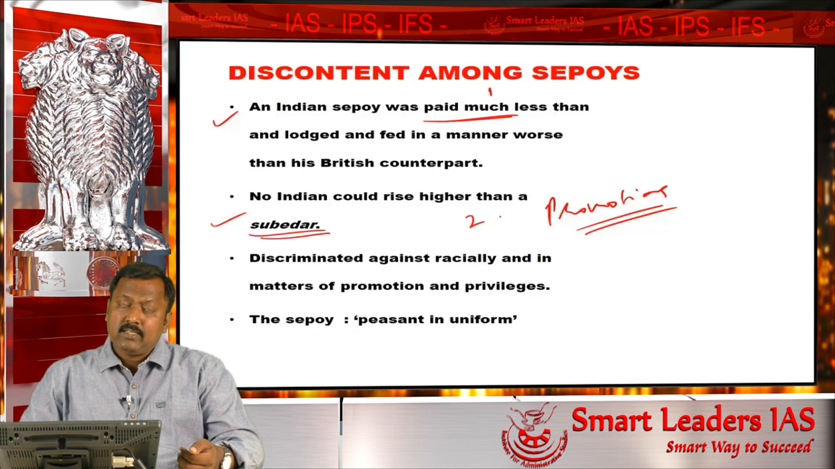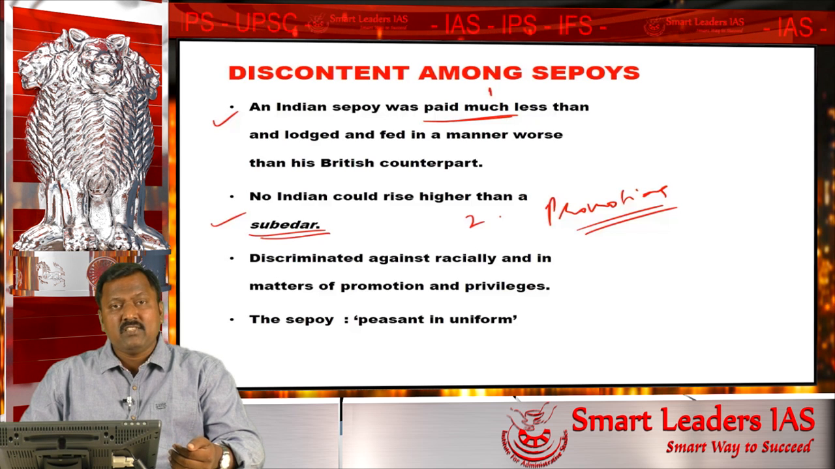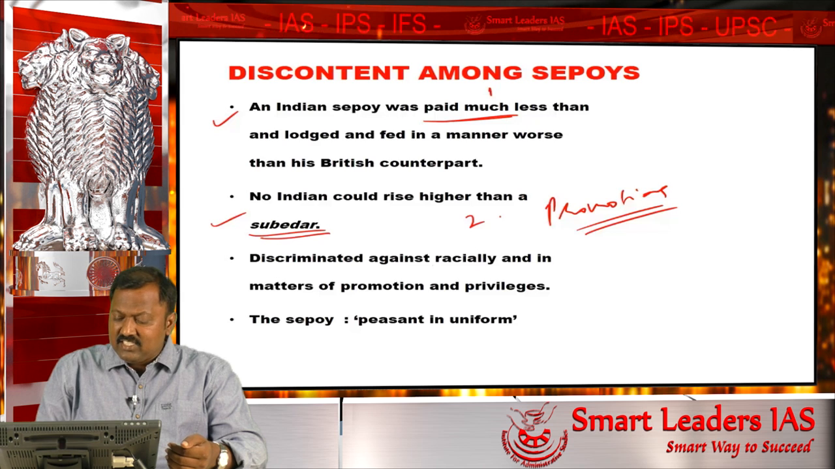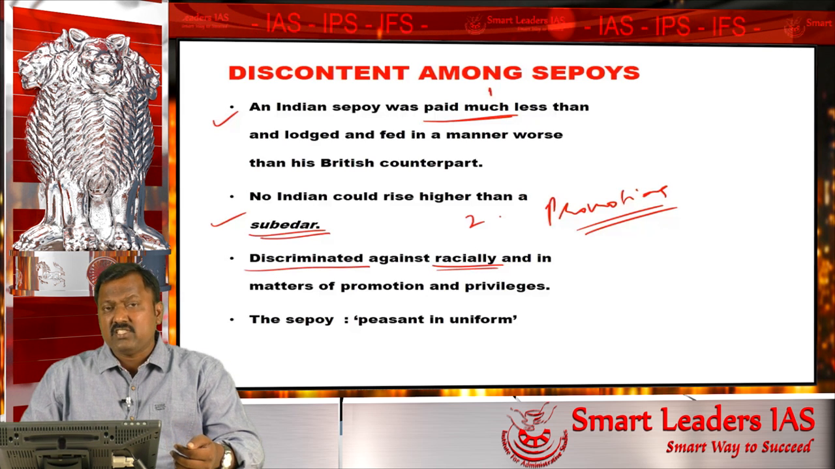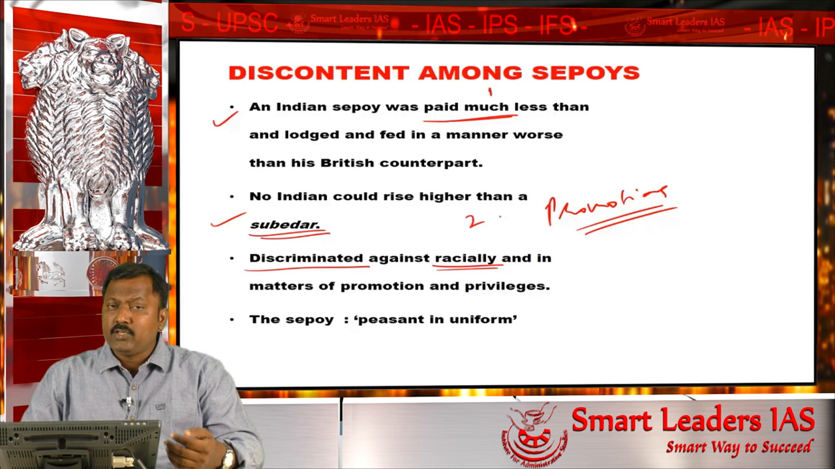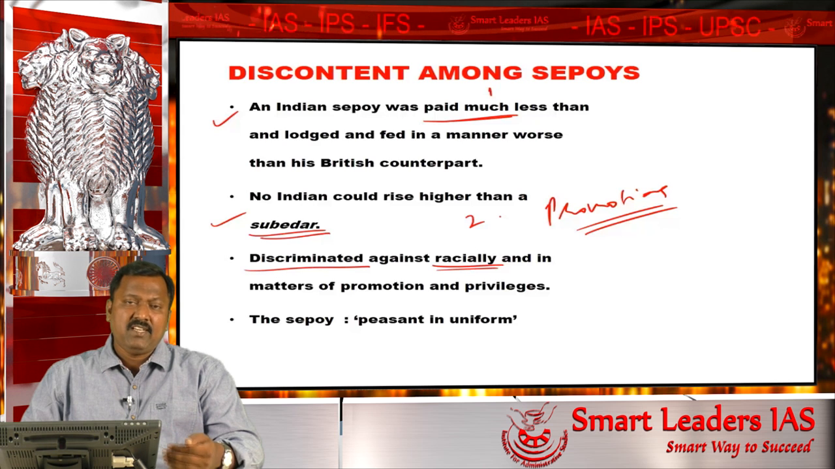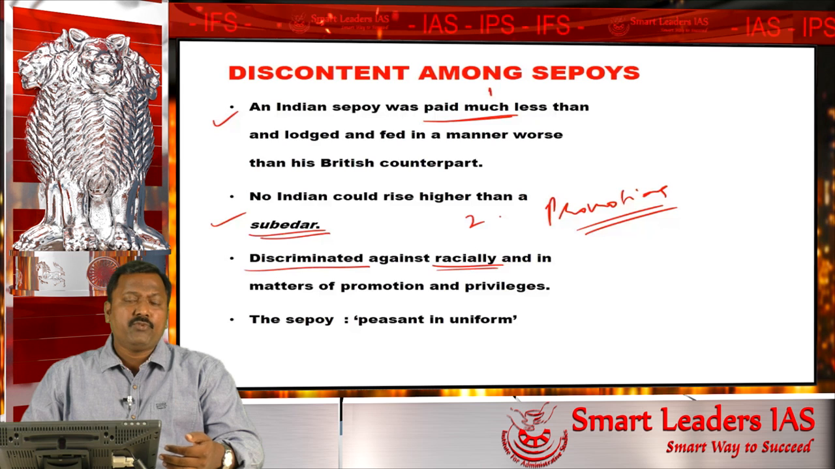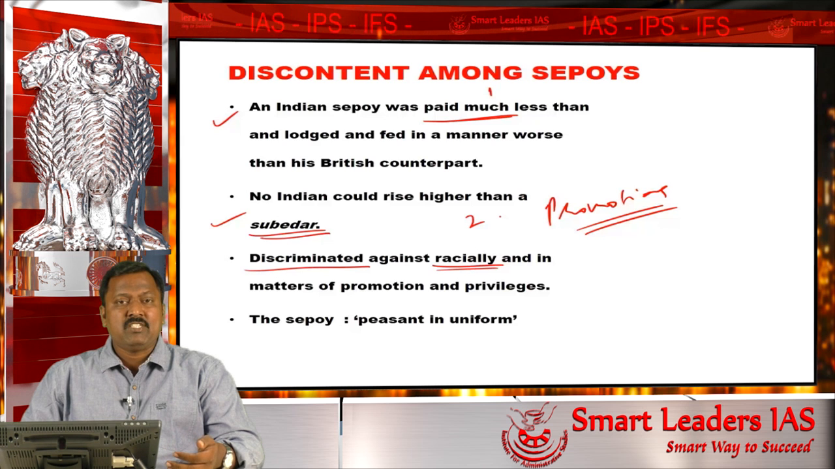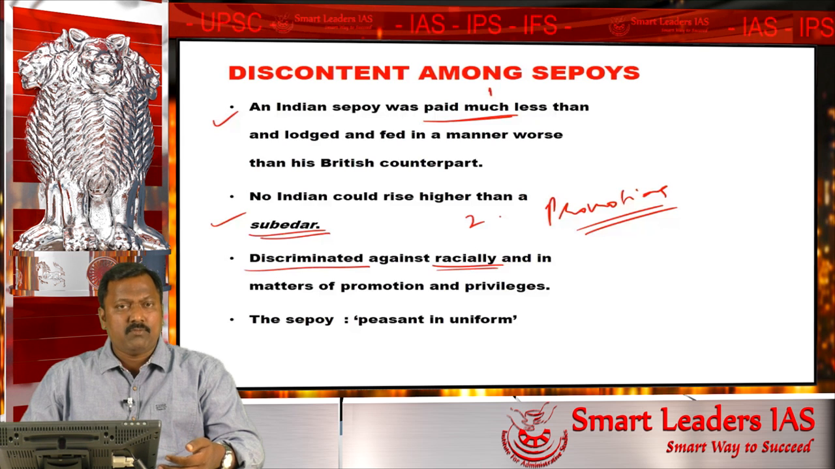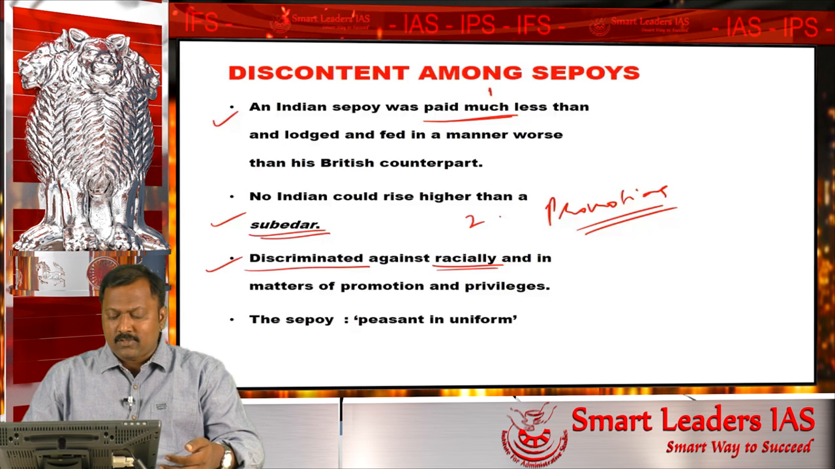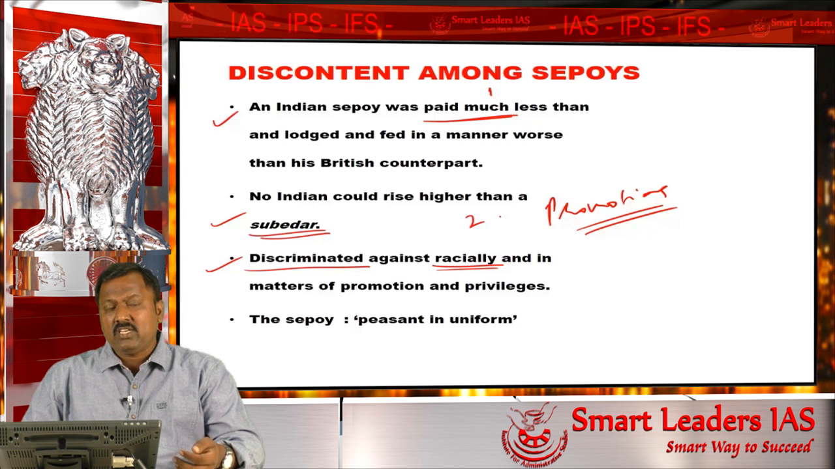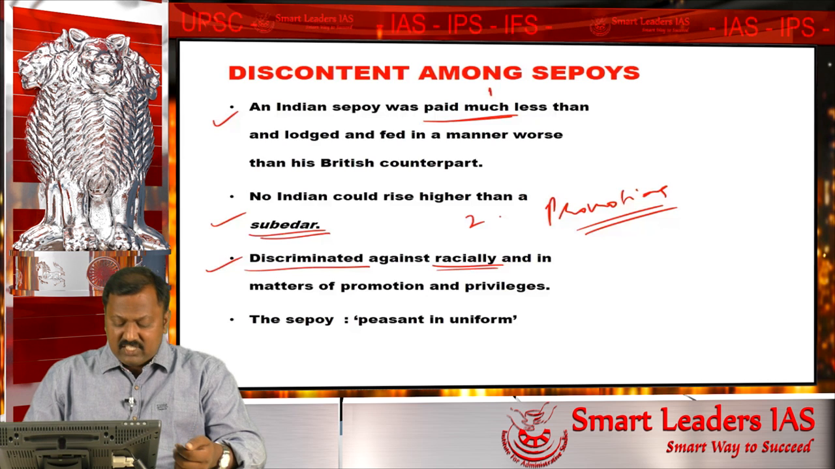Next, the Indian soldiers working in the East India Company have been racially discriminated against. There has been a great sense of racial discrimination. They have been made to do certain petty jobs, and unexpected things have been enforced upon them. So it is because of this discrimination also that the Indian sepoys were refusing and had grievances.